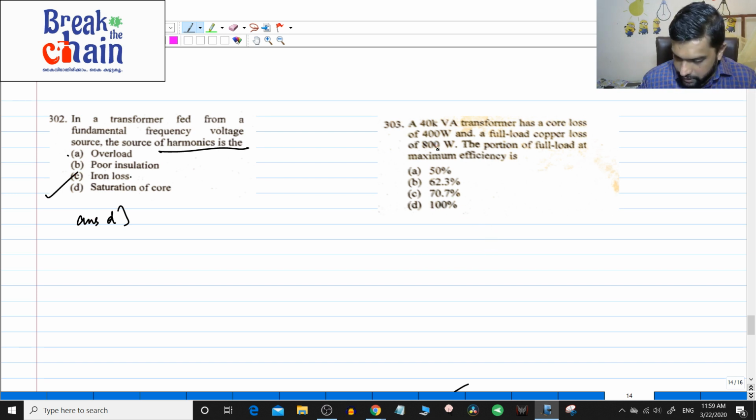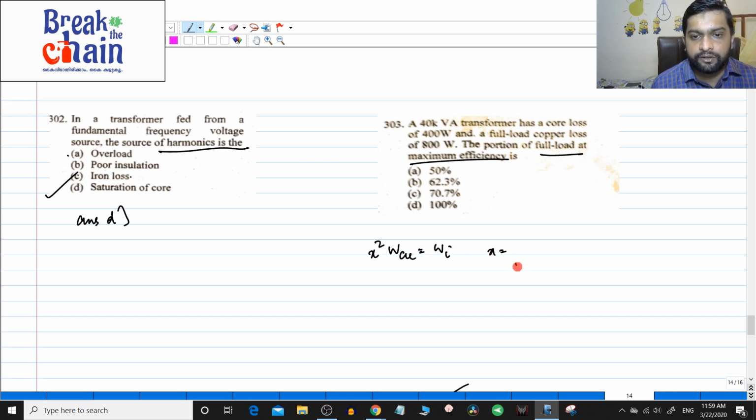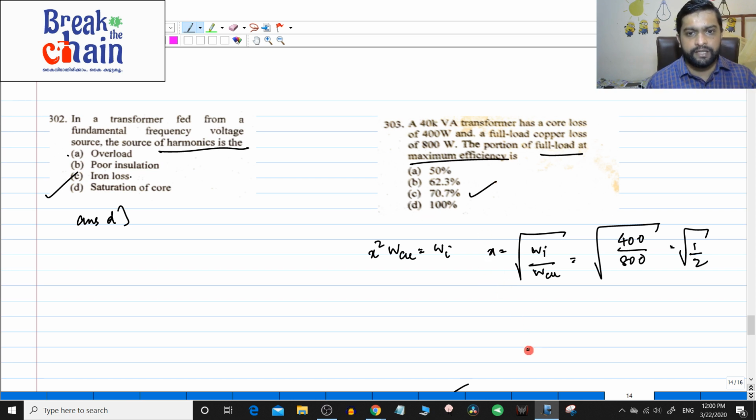Next, 303. A 40 kVA transformer has a core loss of 400 watts and full load copper loss of 800 watts. The portion of the full load at which the maximum efficiency occurs is? Here, simple question: x square WCU is equal to Wi, so x is equal to root of Wi divided by WCU. So this will be root of 400 divided by 800, which is 1 by root 2, right? 1 by root 2 is usually 70.7%. So what is the answer? 303.